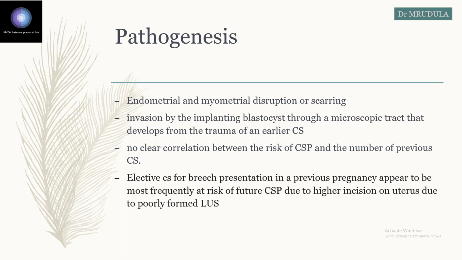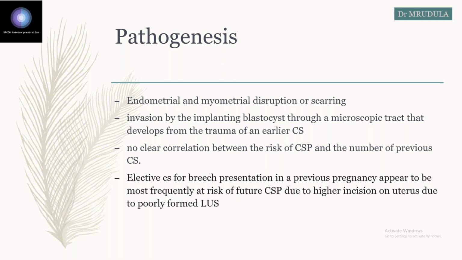This you remember well. For scar ectopic, they have found a relation with the indication for the cesarean section. When the cesarean is performed as an elective section for breech, there is increased risk of scar ectopic. The reason they give is that the LUS is not well formed, so the higher incision on the uterus is responsible for the increased incidence.